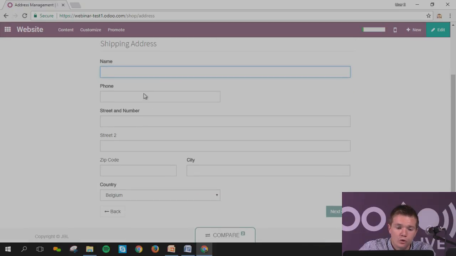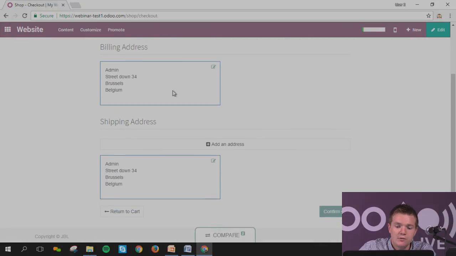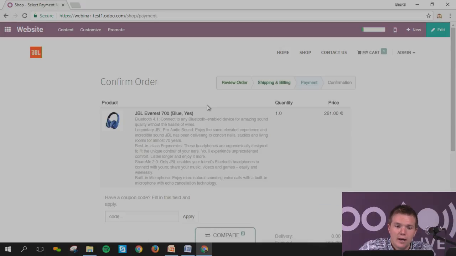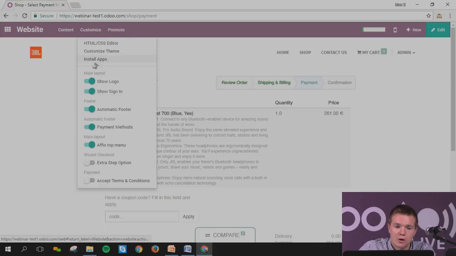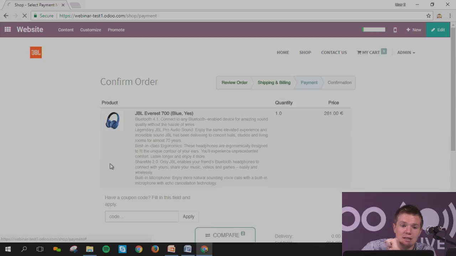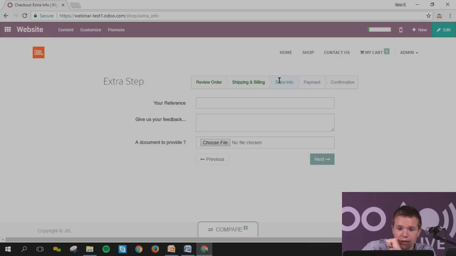Okay, so anyway, you put the information, and you click on next. Okay, let's go back. You've got the info and you confirm. Okay, again, in the customize, it's another page, so you can have some order information again. If you want to put an extra step, which comes in here, and put some information that, let's imagine, is like a request from the customer for the payment. Then what you can do, you can click on extra steps, and directly you will have a new stage, which is extra info. Okay, and let's imagine you put some reference, giving them a feedback. Okay, here in this case it's not really important because you're buying a headphone.